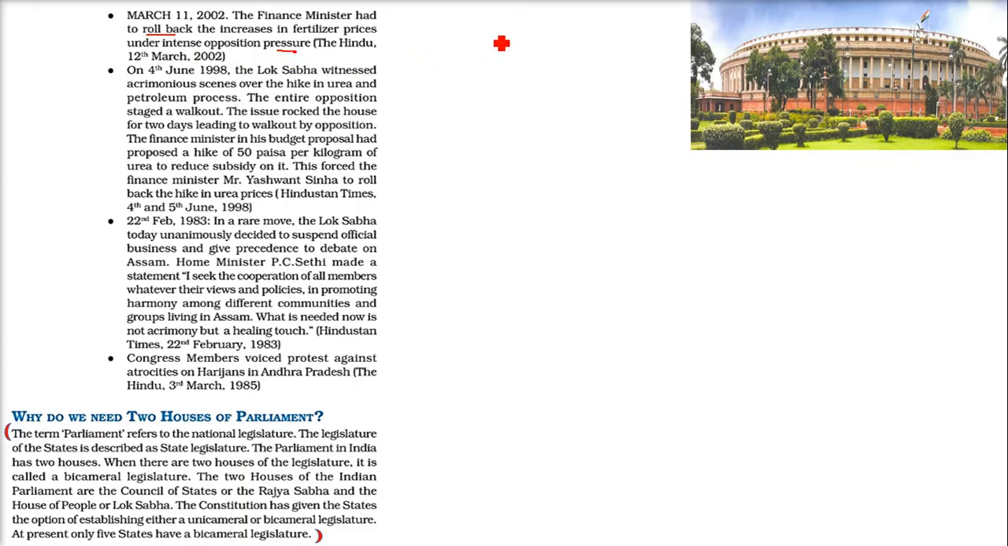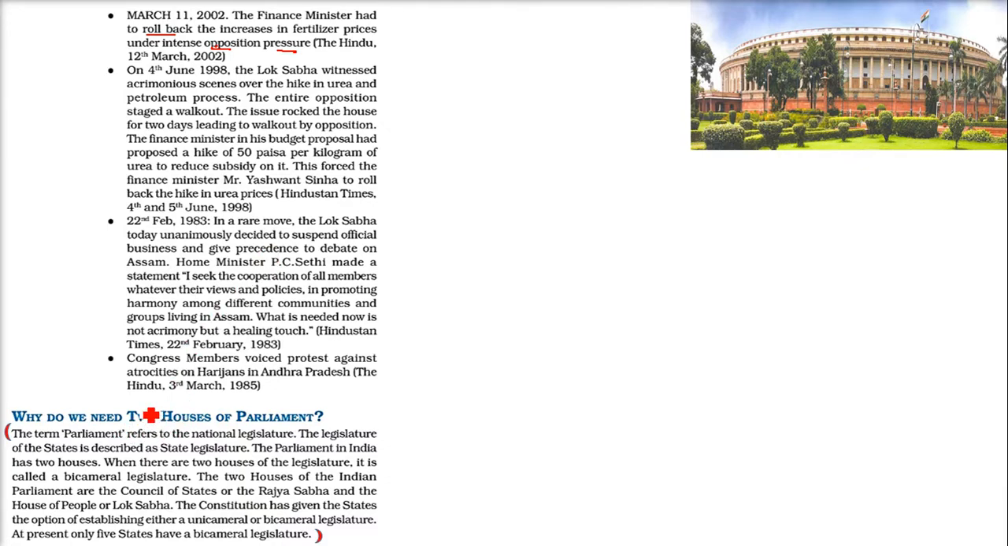Finally the finance minister had to roll back the increase in fertilizer prices because of intense opposition pressure. So why do we require a parliament? Because you could just have a prime minister and council of ministers, and they would run the country. No, there are people in this parliament who are our representatives, and they will oppose. If the government wants to do anything which is not in the interest of the people, the opposition will oppose. As you see in this example, the price increment was ultimately rolled back. These are examples of how the opposition and the parliament criticize, and that's how the government has to change its course.